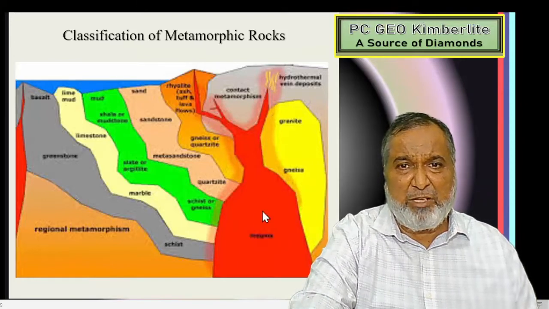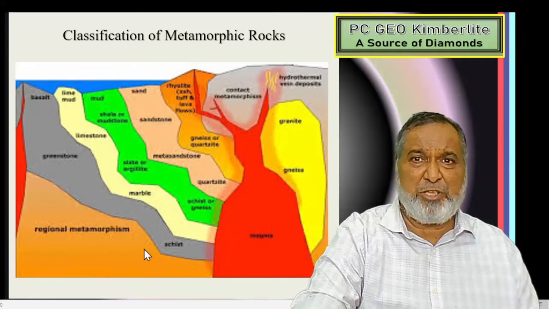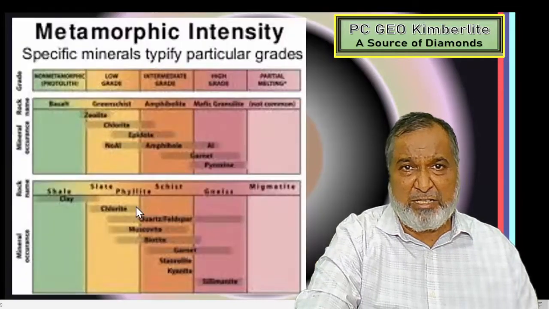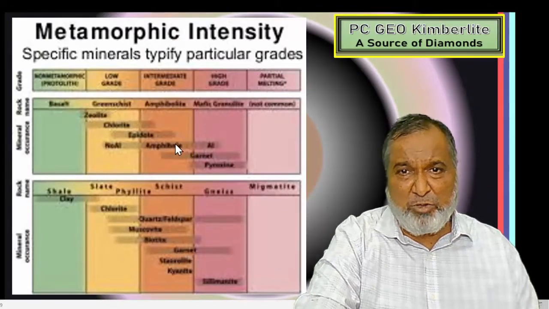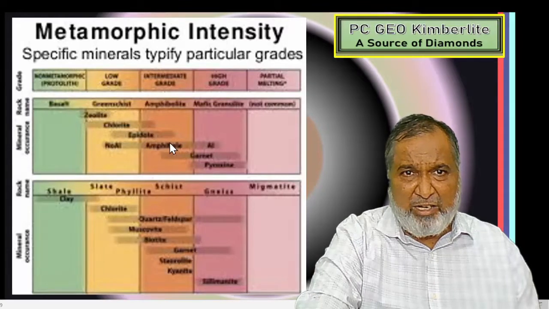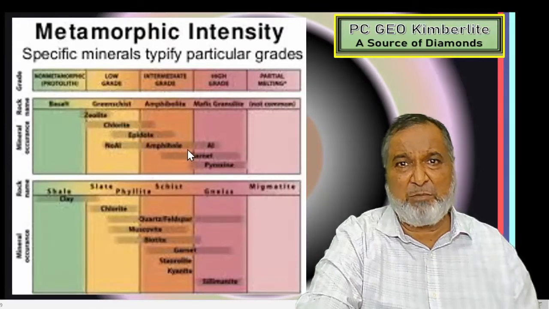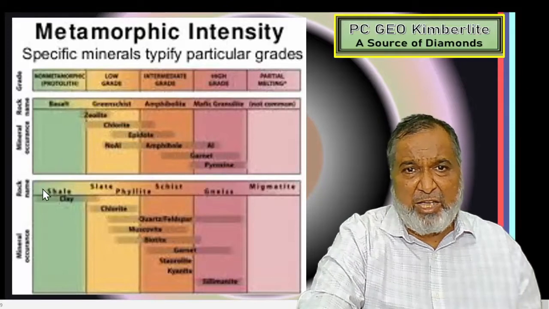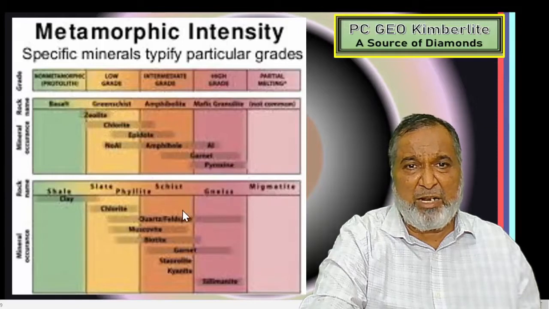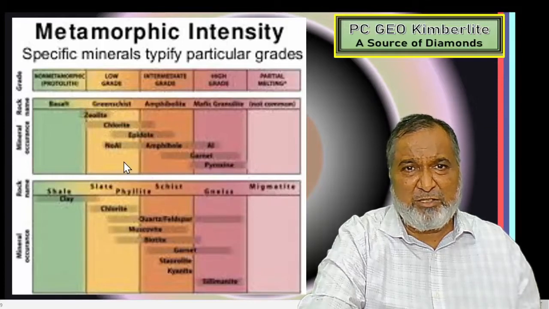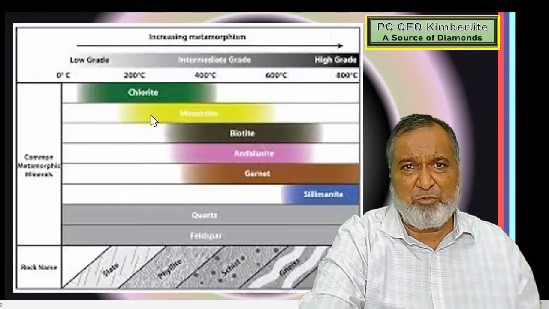So as you go down from the surface, temperature and pressure go on increasing. Another example is given here. I don't think you can clearly see this slide. I myself am not happy with it, but I thought I would share it: shale, slate, phyllite, schist, then gneiss and migmatites. The rest of the rocks are not clear, so we'll see the next one.